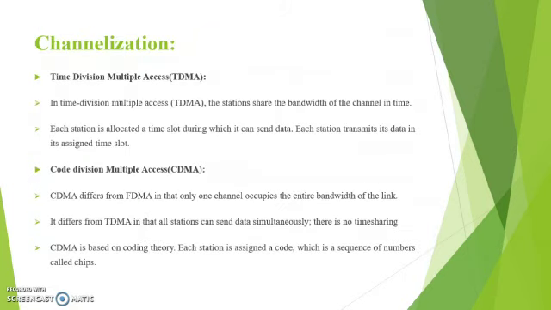Next is time division multiple access, TDMA. Here, the stations share the bandwidth of the channel in time. Each station is allocated a time slot during which it can send data. Each station transmits its data in its assigned time slot. Next is code division multiple access, CDMA. CDMA is based on coding theory. Each station is assigned a code which is a sequence of numbers called chips.